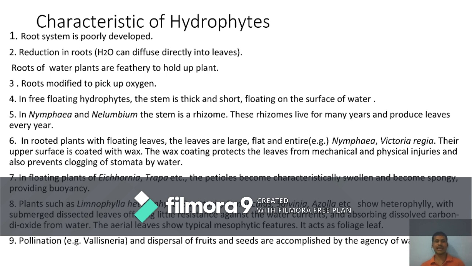In floating plants, especially Eichhornia and Trapa, the petiole becomes swollen and spongy in nature. Why? Because of this spongy, swollen nature, they can easily float on the water. Plants like Limnophila, Sagittaria, Ranunculus, Salvinia, and Azolla have two kinds of leaves: one short leaf and the other a long leaf.